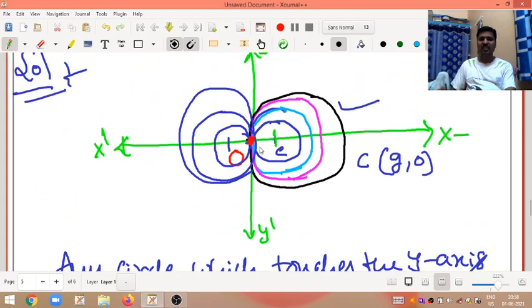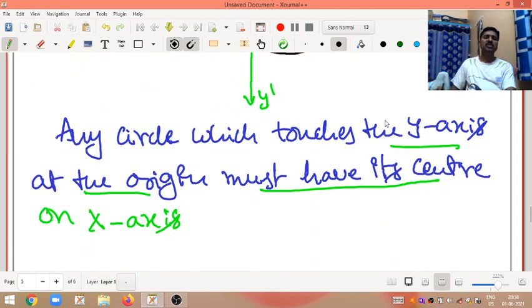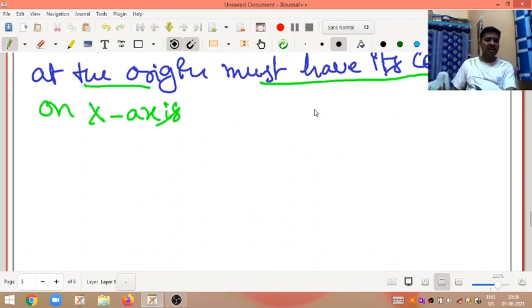See here, one center here, one center here. The positive center I am taking is g comma 0. So what is its equation?